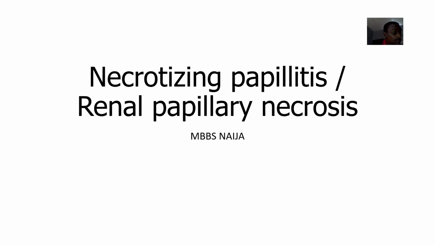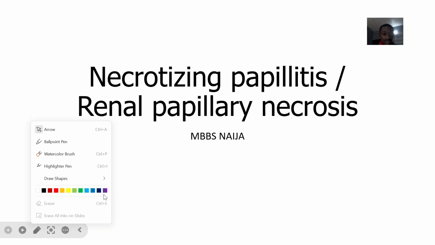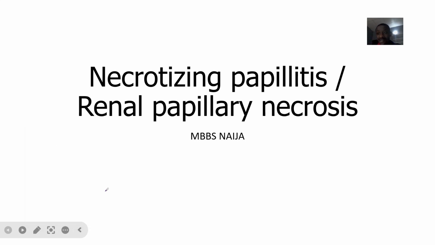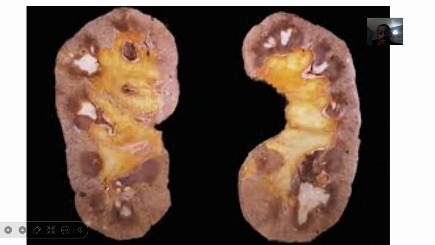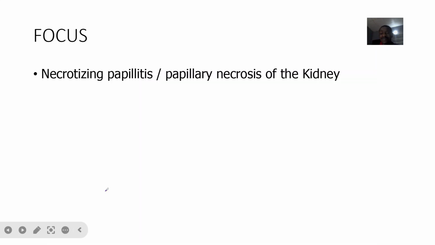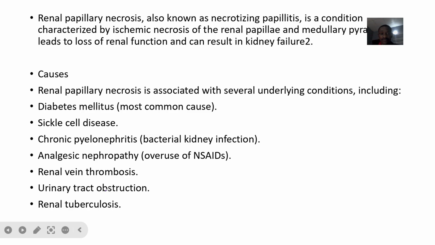So we're looking at two aspects today in pathology. This is what is known as necrotizing papillitis, then also the renal papillary necrosis. For these ones, you can see basically, that was the problems of the kidneys. You can see how this kidney is necrotic, cells are dead. That's basically what we say necrotic. And papillitis, anytime I see itis, I deal with inflammation.